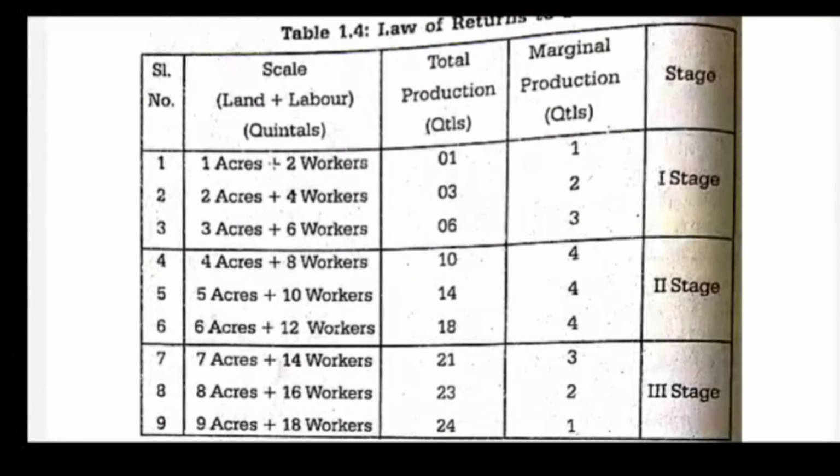Now, its definition is there. The three stages are given below. All factors keep changing. In the first stage, we take 1 acre of land, 2 workers, total production is 1, marginal production is 1. With 2 acres, 4 workers, total production increases, marginal production also increases.